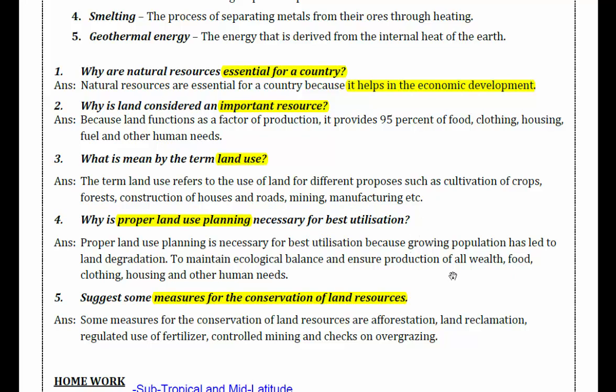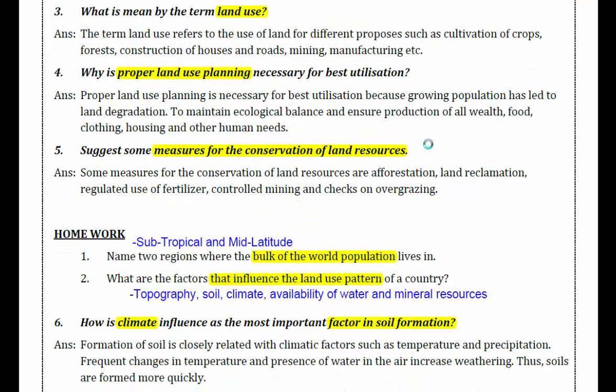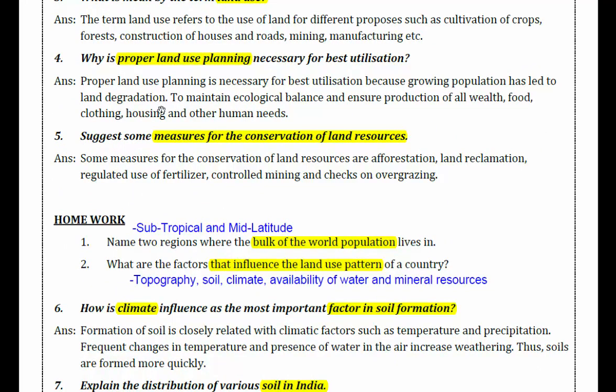Question number 4: why is proper land use planning necessary for best utilization? Because growing population has led to land degradation, and to maintain ecological balance and ensure production of food, clothing, housing, and other human needs.